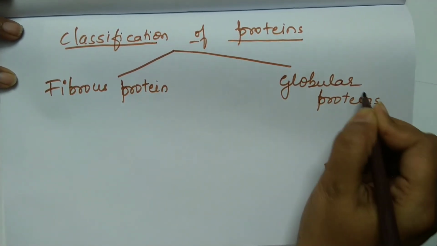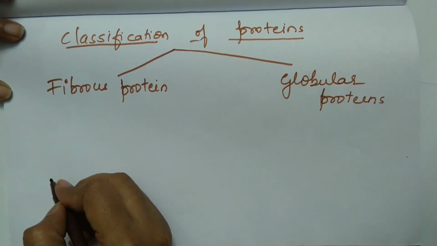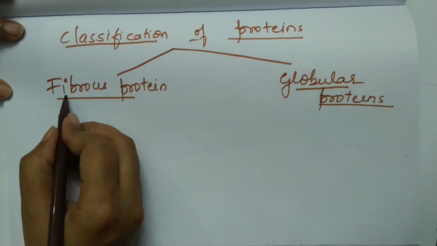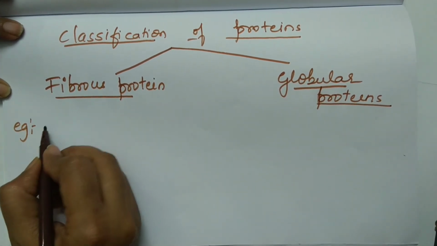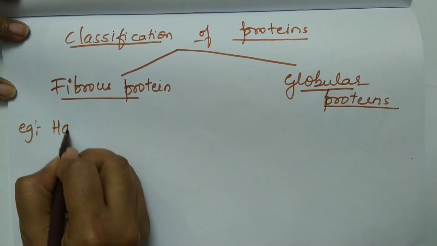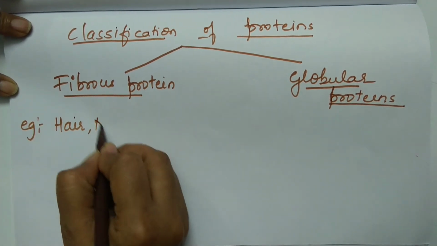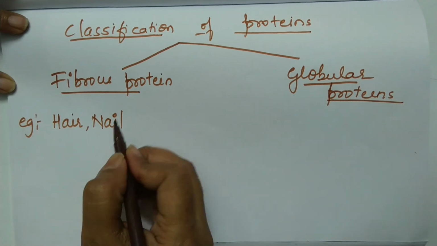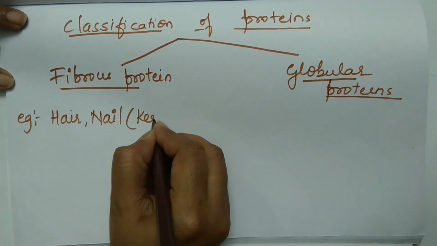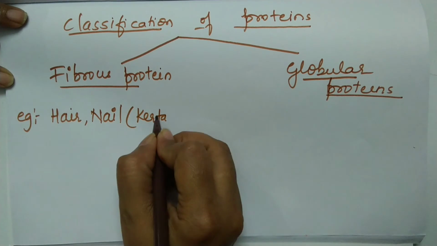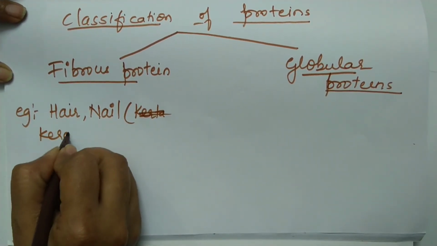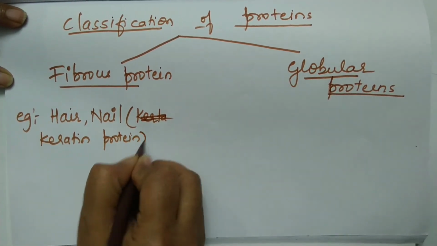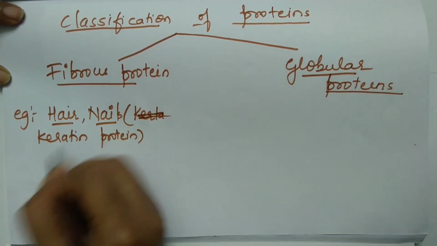So we will try to differentiate between them. Before we go for differentiation, let us give examples for these. Example for fibrous protein is our hair and nails. And what are these hair and nails made up of? Keratin. Keratin is the protein which is present in hair and nails.